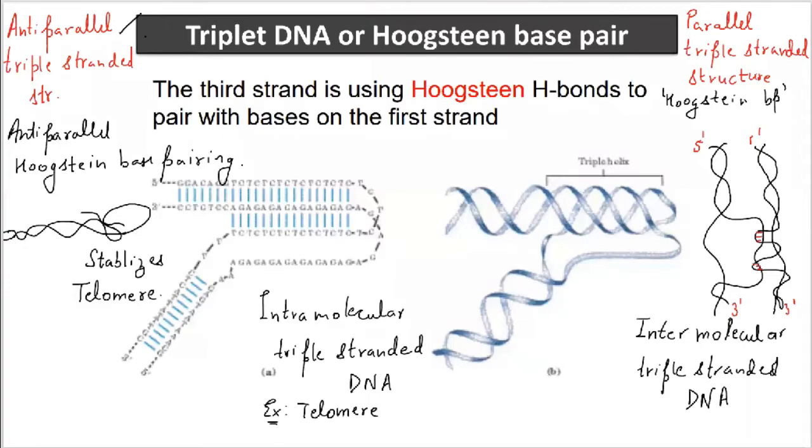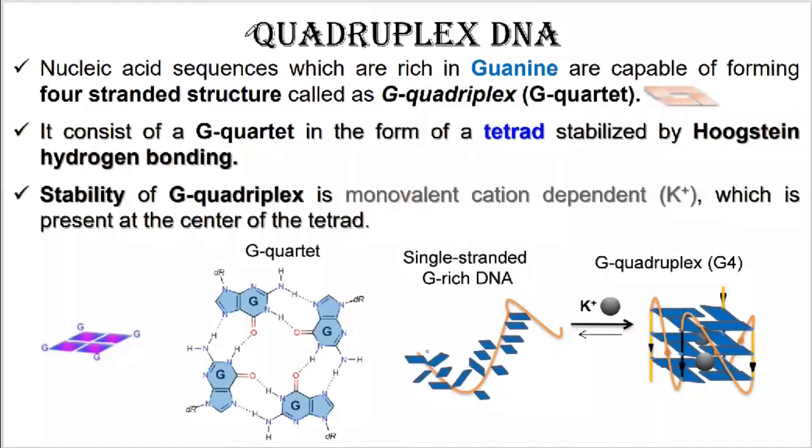Moving forward to the next conformation of the DNA structure, the quaternary structure of DNA. Now we will be looking at another type of DNA structure, which is commonly referred to as the quadriplex DNA structure. The quadriplex DNA structure consists of 4 DNA molecules leading to the formation of a G quadriplex.